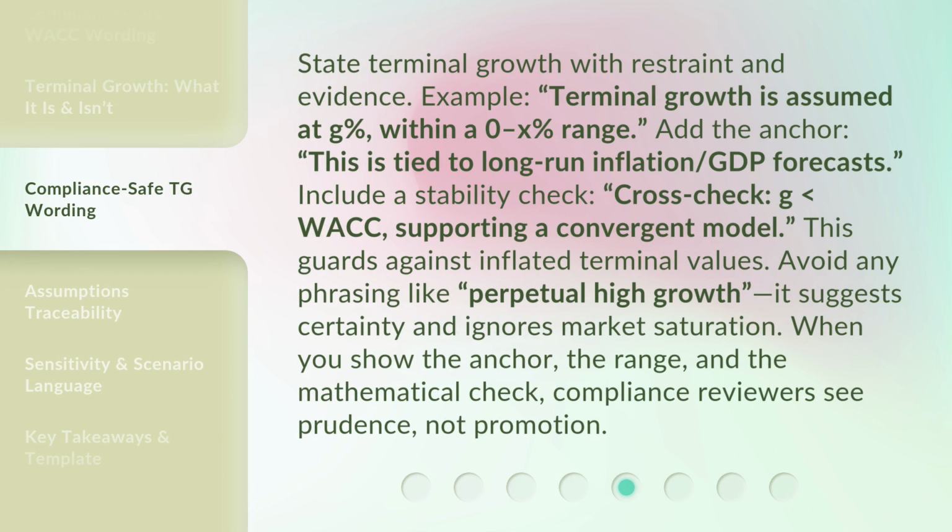State terminal growth with restraint and evidence. Example: "terminal growth is assumed at G% within a 0x% range." Add the anchor: "This is tied to long-run inflation/GDP forecasts." Include a stability check. Cross-check G less than WACC, supporting a convergent model. This guards against inflated terminal values. Avoid any phrasing like "perpetual high growth." It suggests certainty and ignores market saturation. When you show the anchor, the range, and the mathematical check, compliance reviewers see prudence, not promotion.